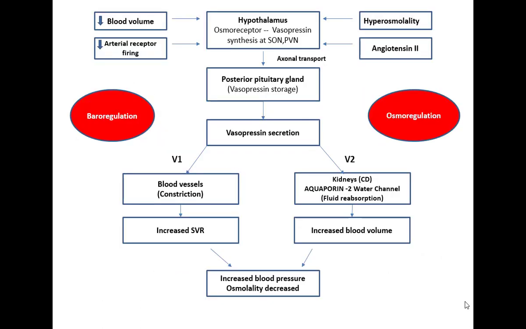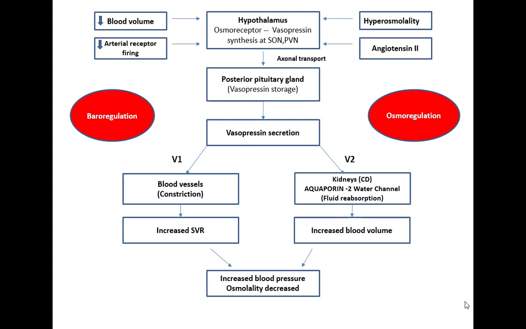Now, how does this vasopressin secretion get regulated? It is regulated by both the osmoregulation pathophysiology and the baroregulation mechanism. But the baroregulation mechanism is predominant over the osmoregulation mechanism. How? This side shows the baroregulation mechanism and this side shows the osmoregulation mechanism.